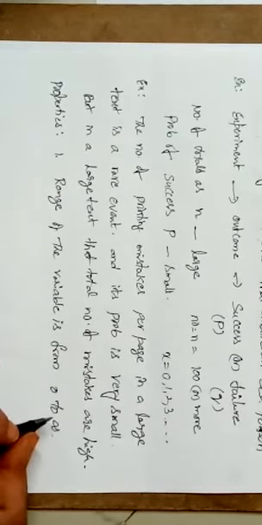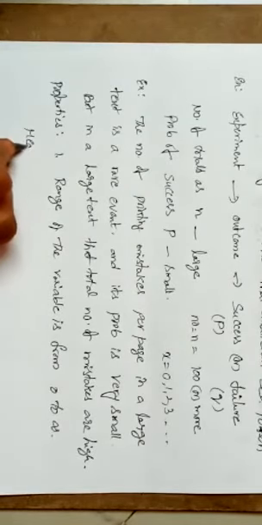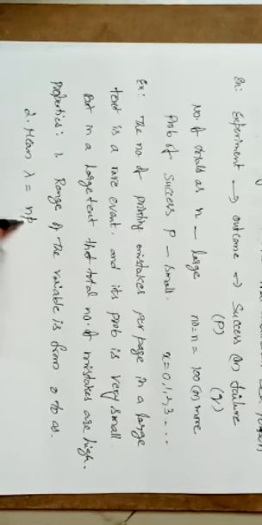Why? Because it is countable, and that is from 0 to infinity. Coming to the second one, the mean. You already know the formula: lambda is equal to np, where n is the number of trials and p is the probability of success.